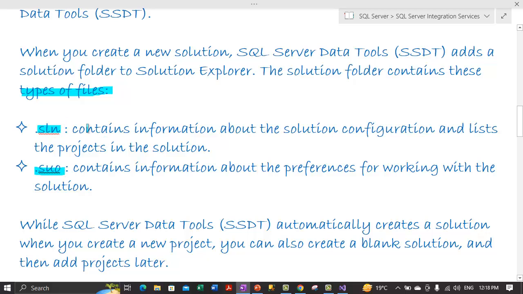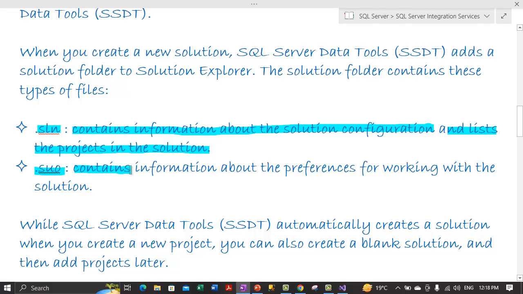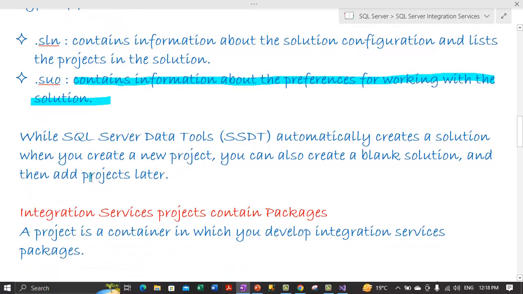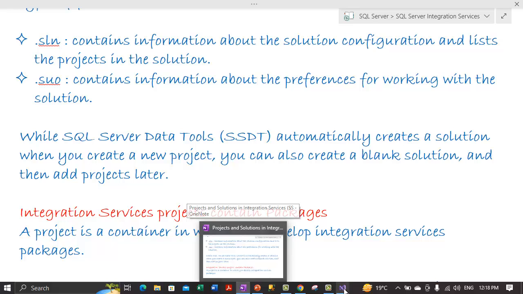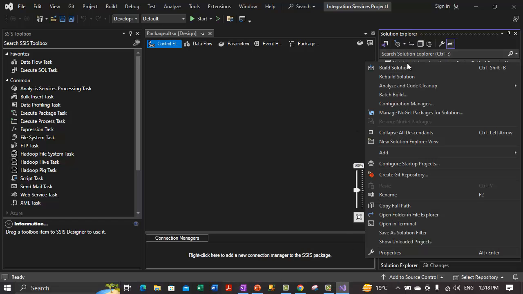So the SLN file contains information about the solution configuration and lists the projects that are in the solution, whereas the other file, the SUO file, contains information about the preferences for working with the solution. We will show you these files later, where they get stored, etc. So let me see if it gives us an option to check that.